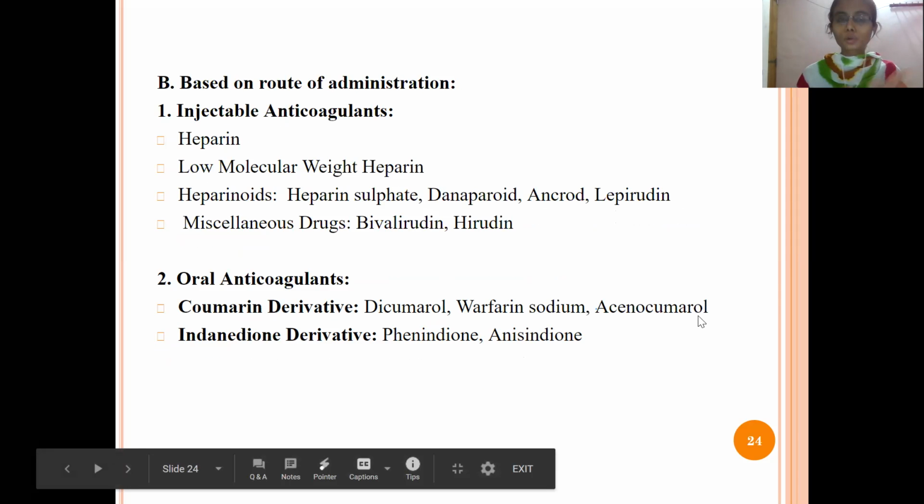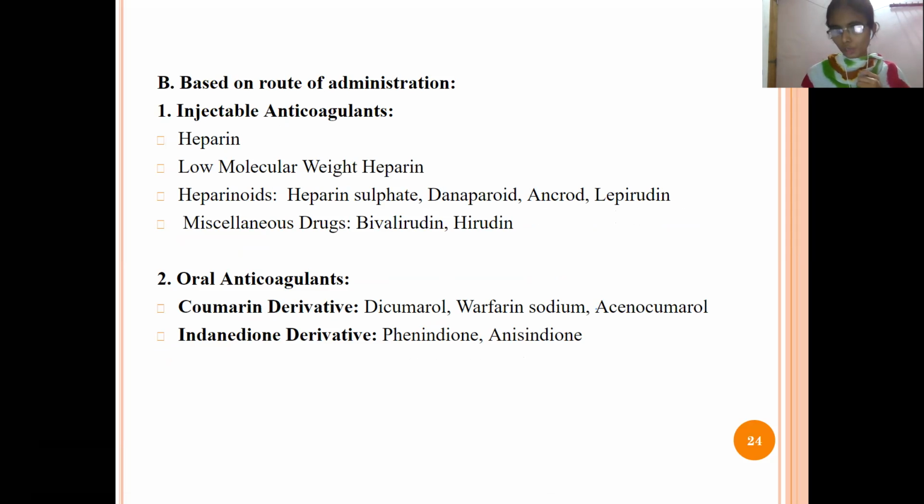Next, based upon the route, means what route we are taking, that is injectable and oral. So there are two types, injectable anticoagulants and oral anticoagulants. The injectable anticoagulants are heparin, low molecular weight heparin, heparan sulfate, danaparoid, and miscellaneous drugs. Injectable means it may be the intravenous or intramuscular route of administration. And the oral route is coumarin derivatives and indandione derivatives.